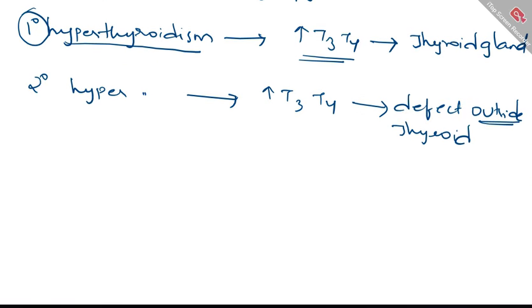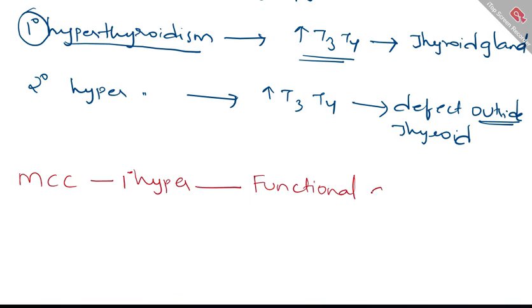Now, what are the most important causes of primary hyperthyroidism? The most common causes are functional adenomas and Graves disease. It actually depends upon the area as well.